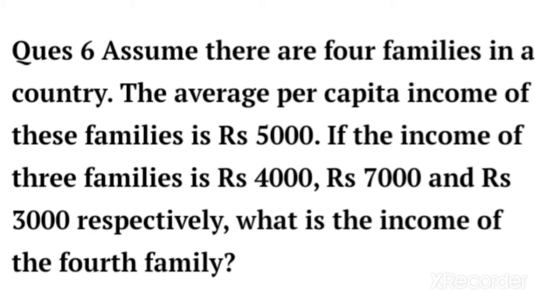Average per capita income is the total income upon the number of families. So 5,000 is equal to 4,000 plus 7,000 plus 3,000 plus x, where the income of the fourth family is x. Total income of 4 families upon the number of families, which is 4. So 5,000 is equal to 14,000 plus x divided by 4. When we solve it, x will be 6,000. So the income of the fourth family is 6,000.